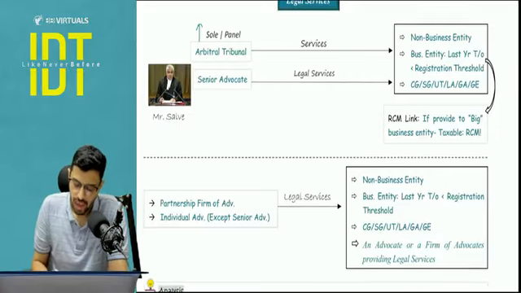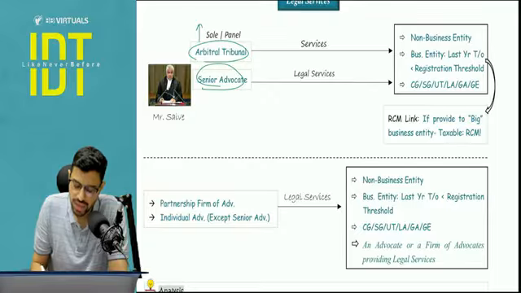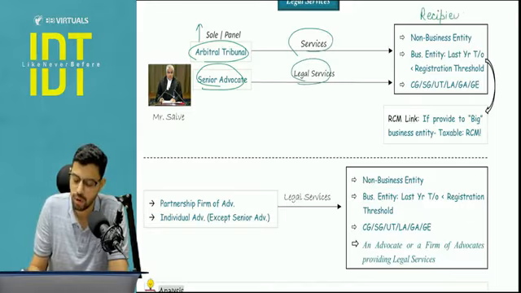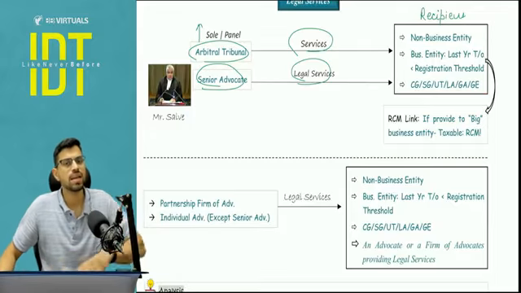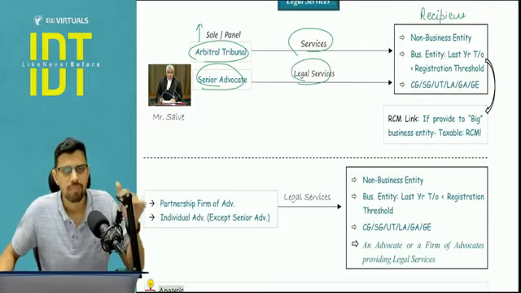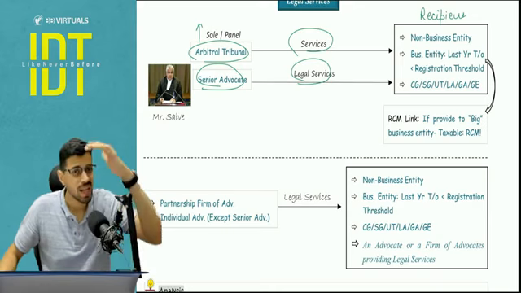Okay. Now, arbitral tribunal or a senior advocate is giving services to whom? These are the recipients, these are the persons liable to pay the consideration. Case number 1, non-business entity. Case number 2, small business entity. And case number 3, government. Now, what is the meaning of business entity? Business entity means any person conducting business. Many people think that it has to be a company. No, it can be anyone.